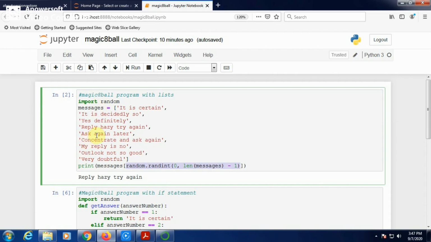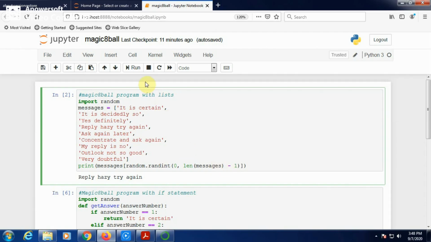For example, in these messages there are totally 8 messages: it is certain, it is decidedly so, yes definitely, reply hazy, ask again, concentrate, my reply is no, outlook not so good, very doubtful. This program picks one of the messages from this list by using print messages with random.randint 0, len of messages minus 1.